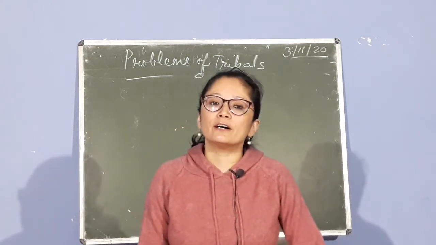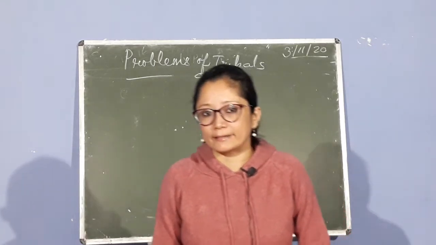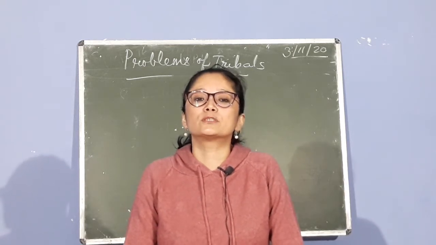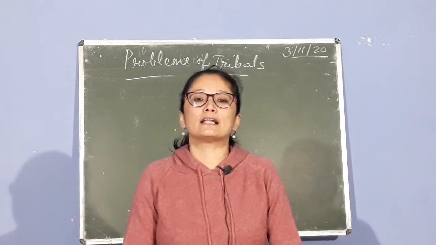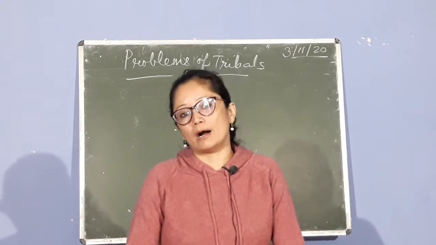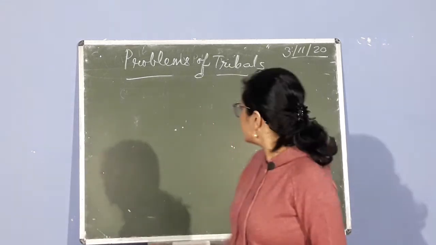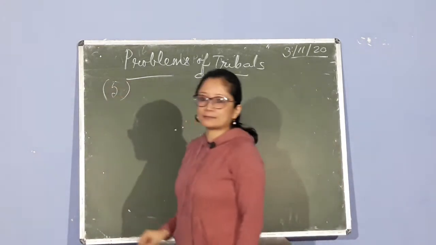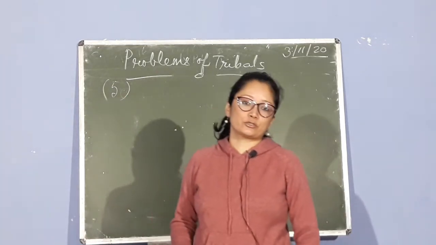So, let us first start with, if you get a question like discuss the socio-economic problems of the tribals, the question itself carries 5 marks. It will come in the long answer section, and any question which carries 5 marks, sometimes you must know how to answer the questions also.